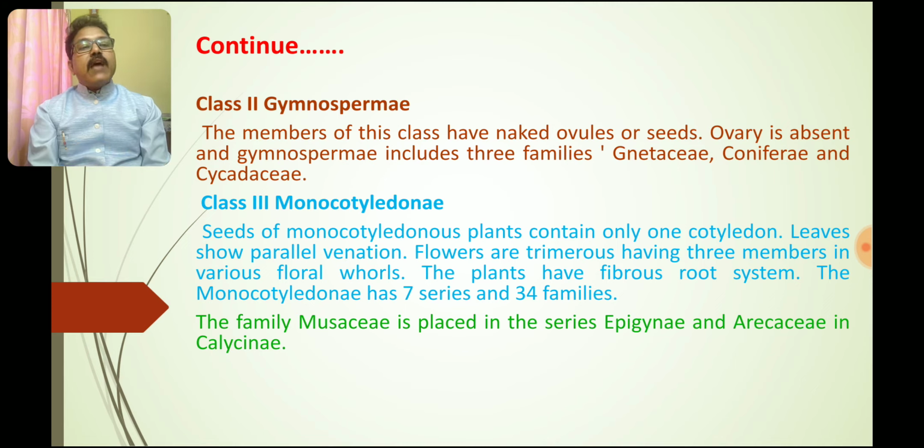The plants have a fibrous root system, and the monocotyledons have 7 series and 34 families. The family Musaceae is one of the examples, which is placed in the series Epigynae, and Orchidaceae is placed in the Microspermae.